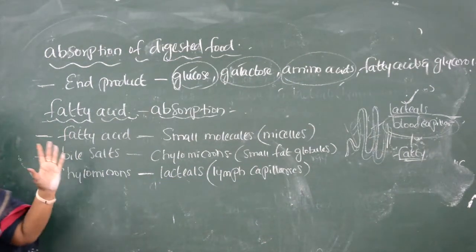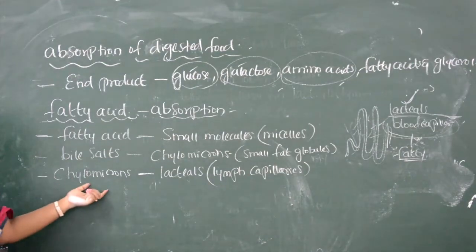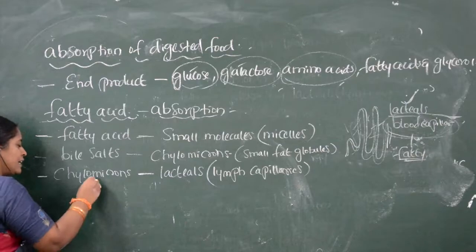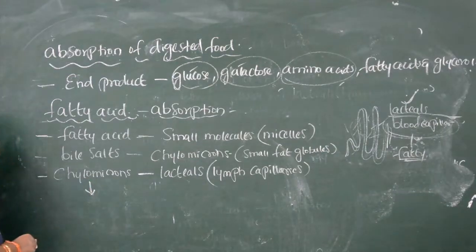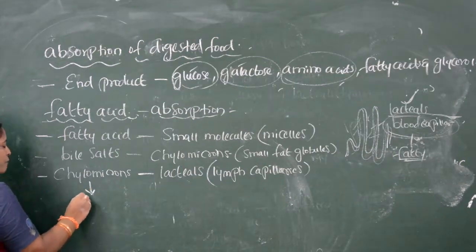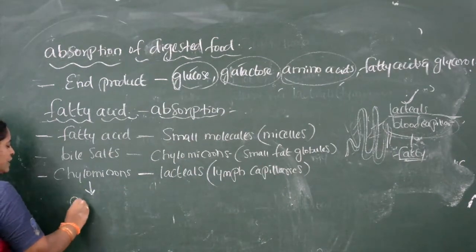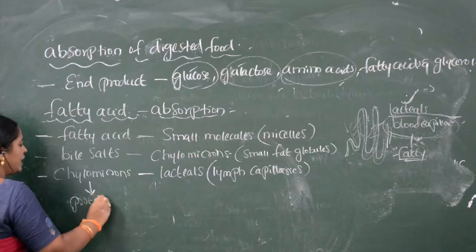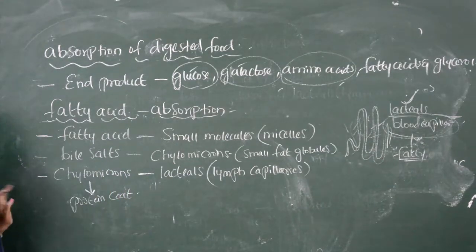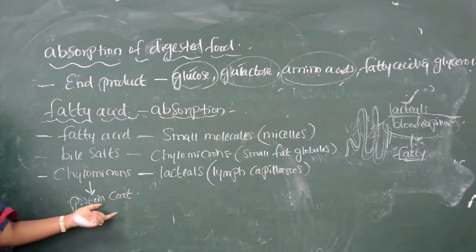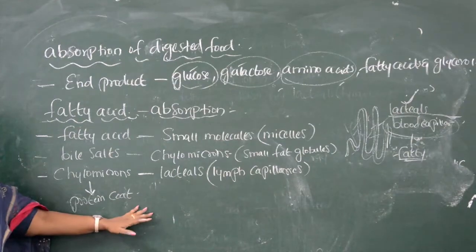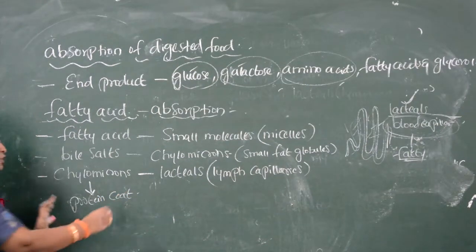But how they enter is, while entering, these chylomicrons are surrounded by a protein coat, that is a protein fat molecule. So such chylomicrons we call protein fat globules.